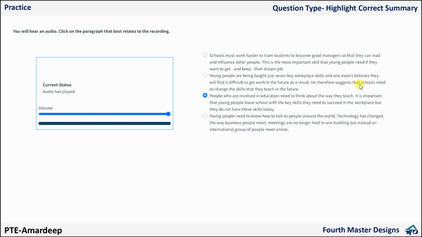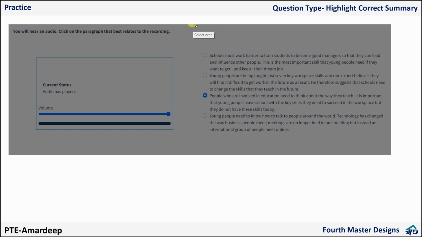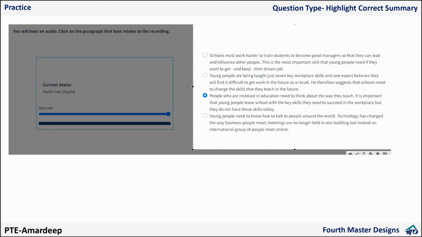He therefore suggests that schools need to change the skills that they teach in the future. No, schools should not, wait, I'll highlight. He is saying they should teach those skills which are going to help students in the future. This part is here, in their career. Now what they are saying here, he therefore says schools need to change the skills that they teach in the future.